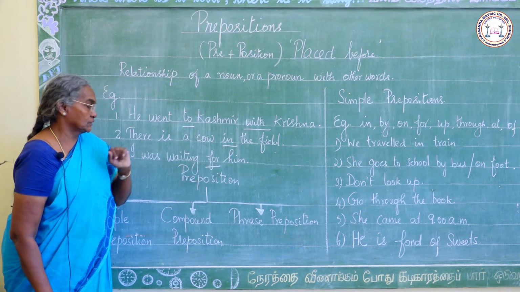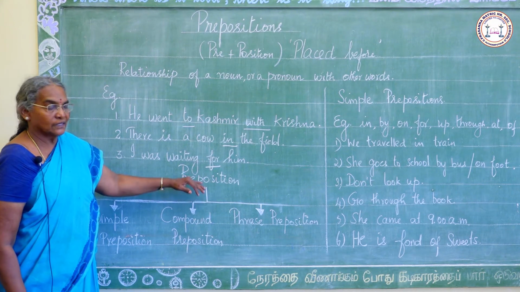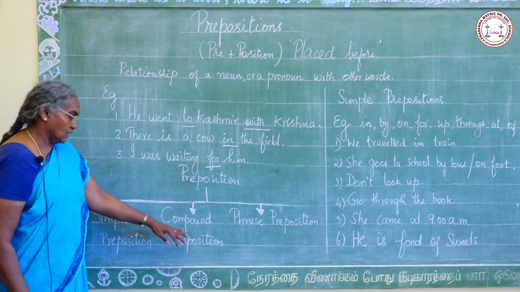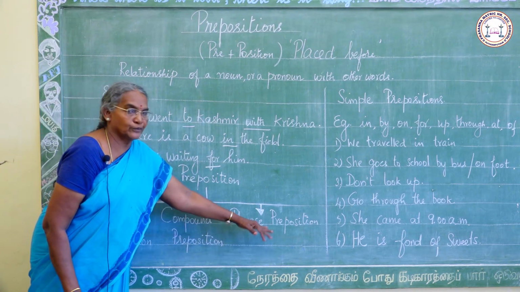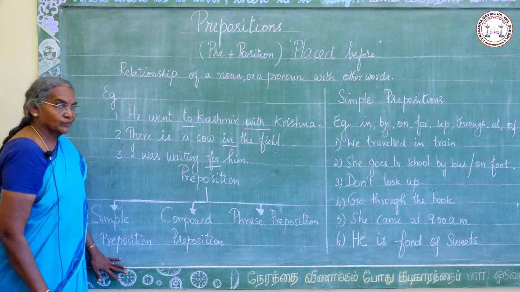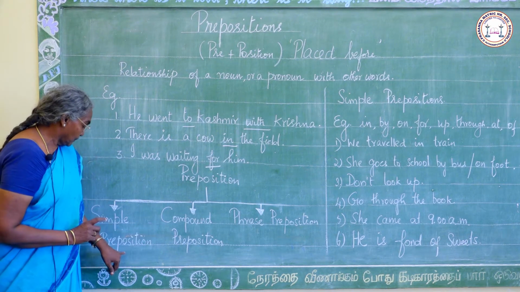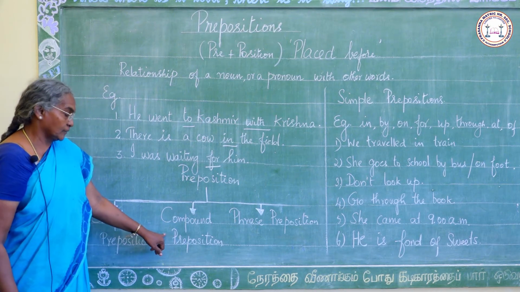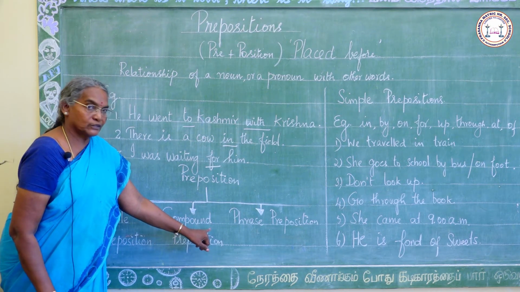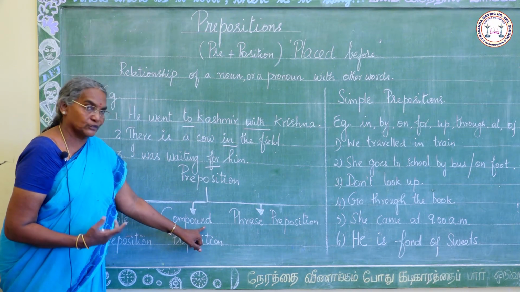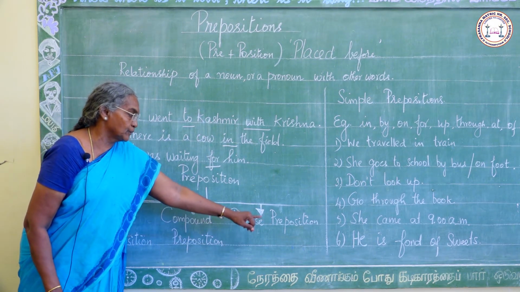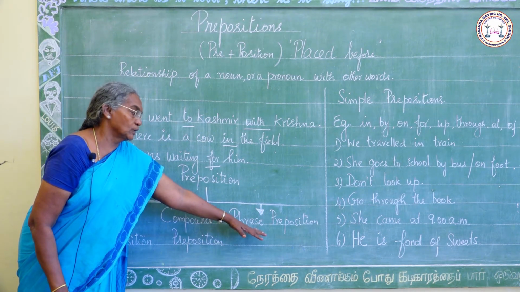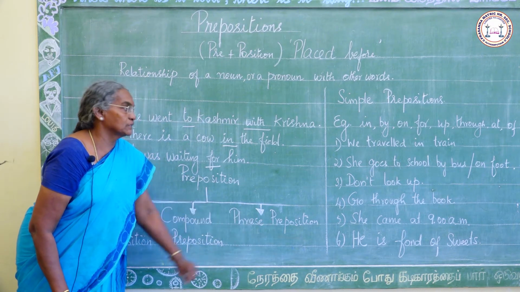This is preposition. There are three different types of prepositions: simple preposition, compound preposition, phrase preposition. In a simple preposition, the word has only one syllable. A compound preposition consists of two syllables, and a phrase preposition, as the name itself suggests, is a group of words. More than two words are there in a phrase preposition.